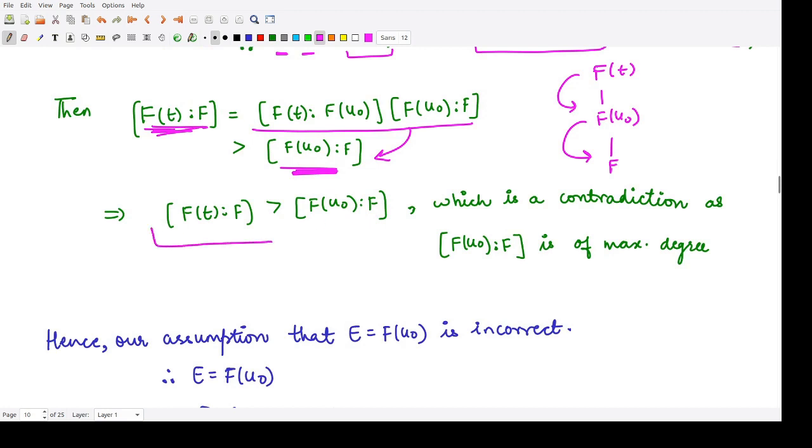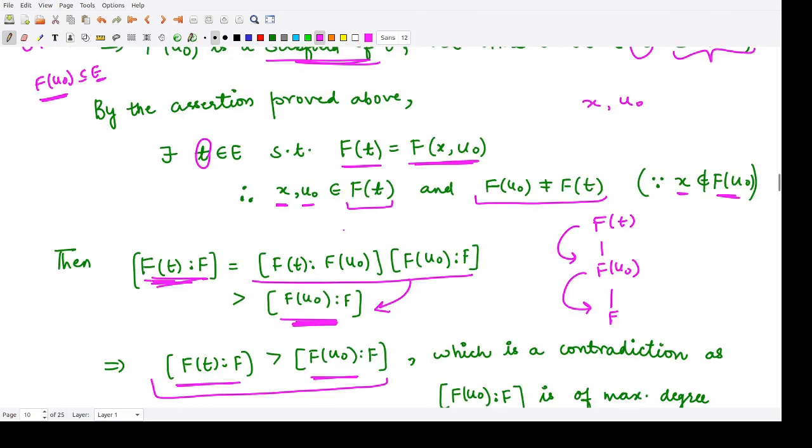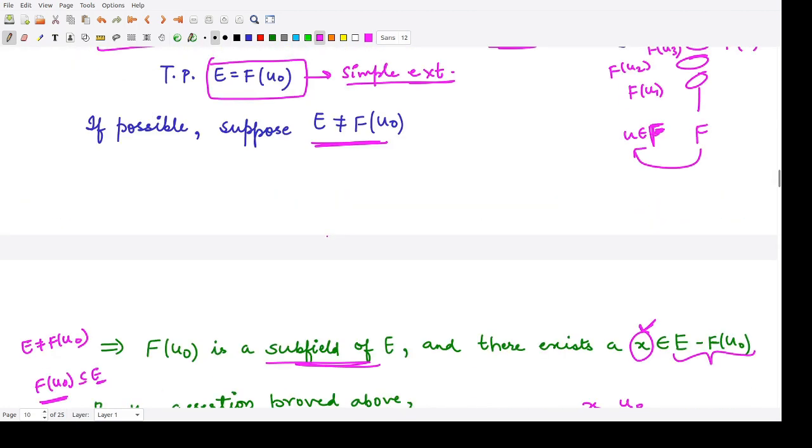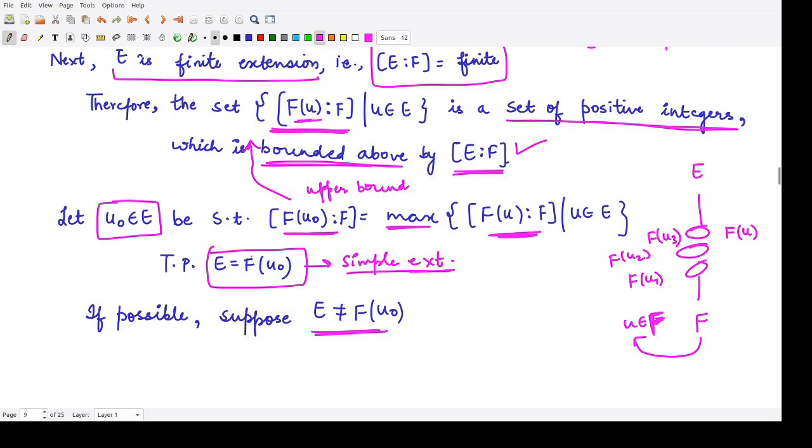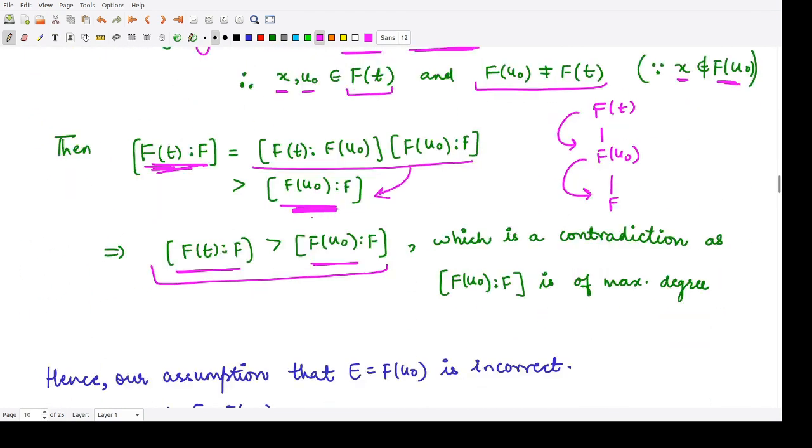So from here you saw that this degree is greater than this degree, but we have supposed that this degree is the maximum degree. Here we have supposed that this is the upper bound for this particular set. This is the maximum degree of this set. So here we have a contradiction.